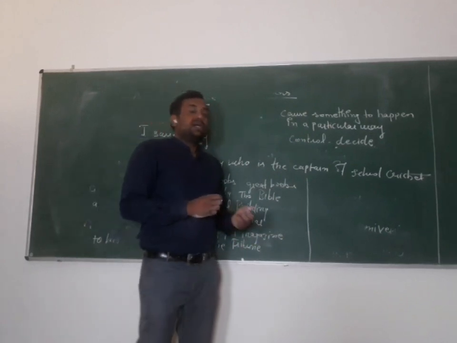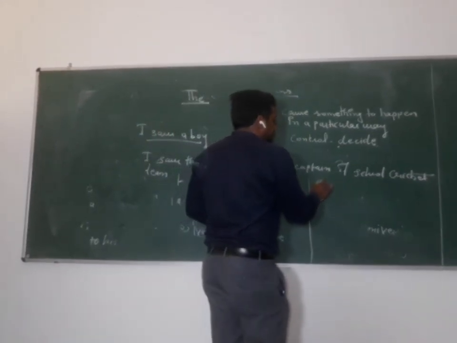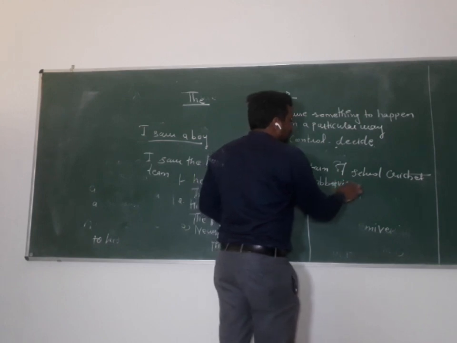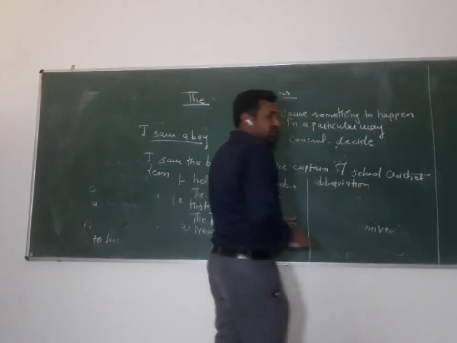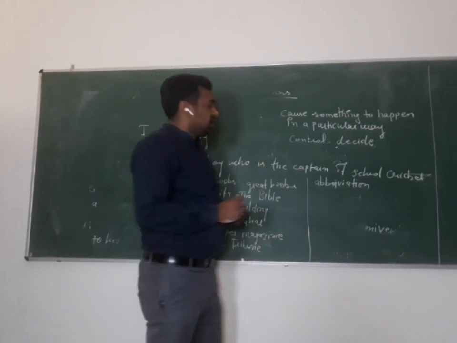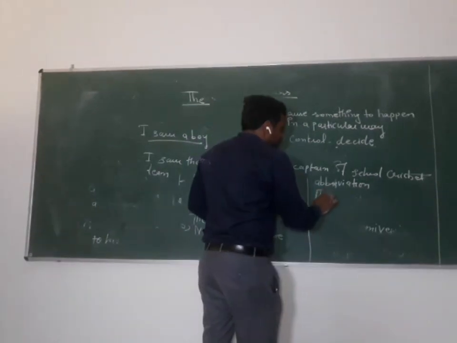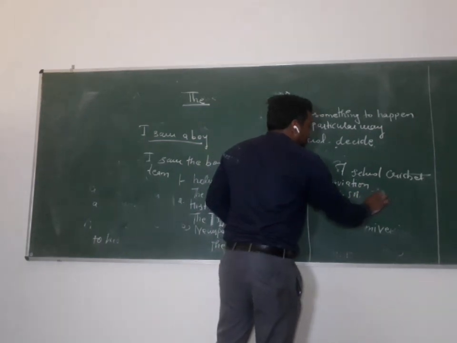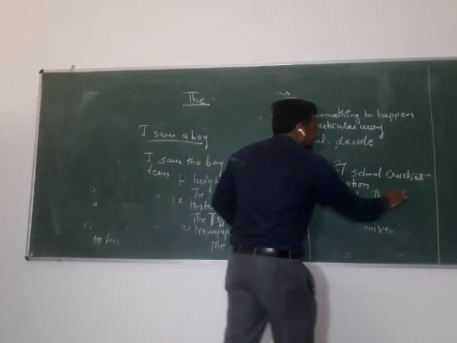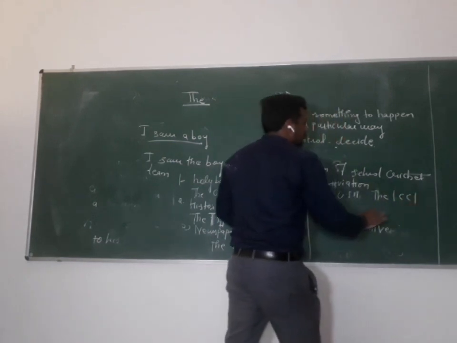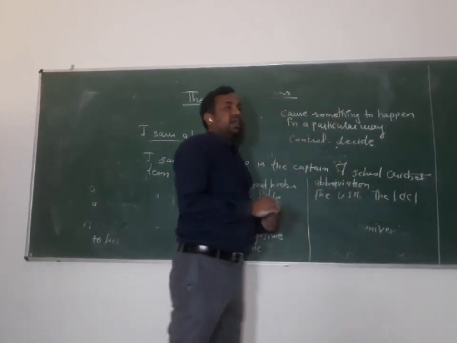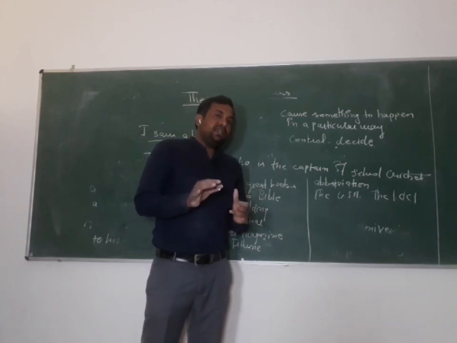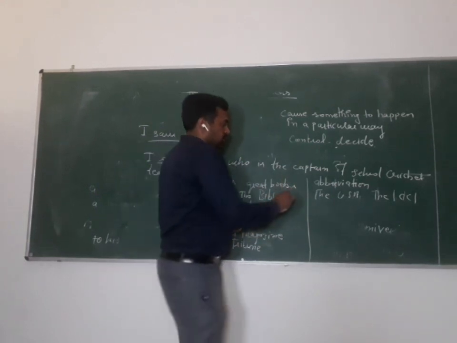You also use "the" in abbreviations, while you are abbreviating something, like the USA, the UK. And you also use "the" when the things are already mentioned.